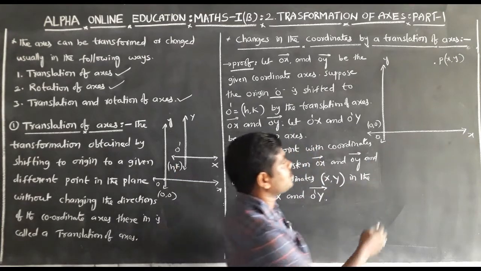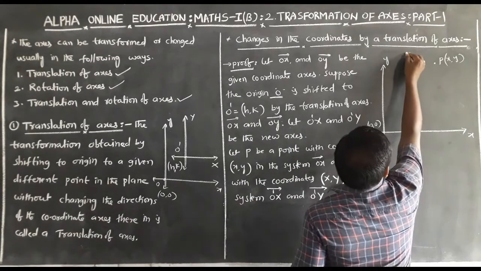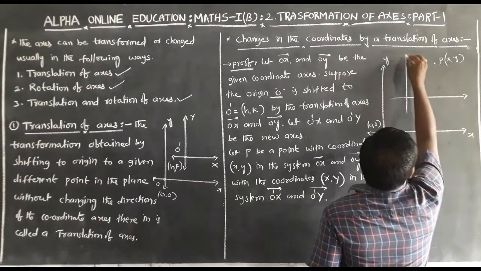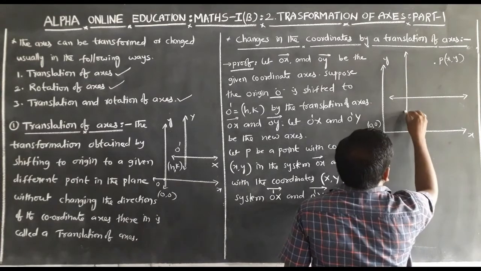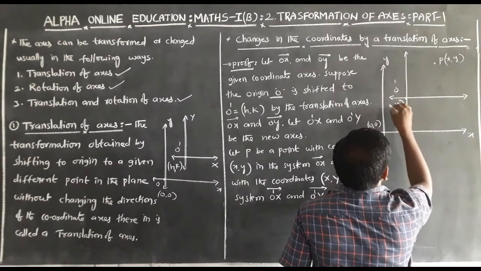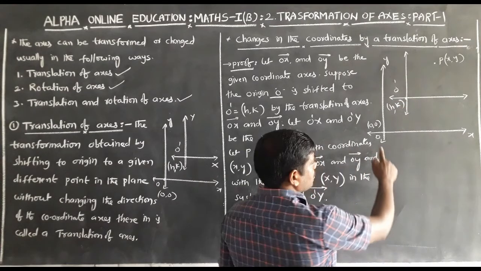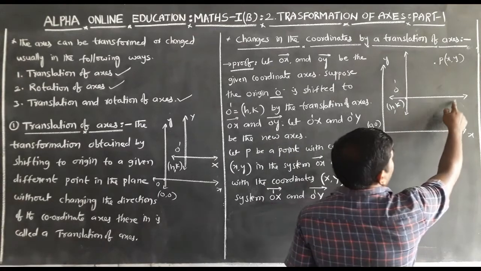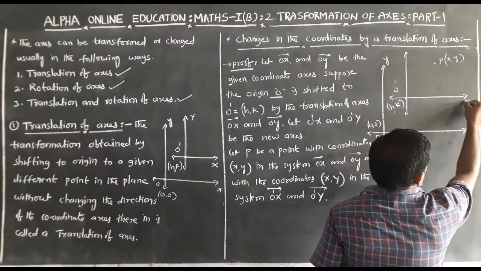When the origin is shifted to another point without changing the direction of the coordinate axis, the origin is shifted to (h, k).